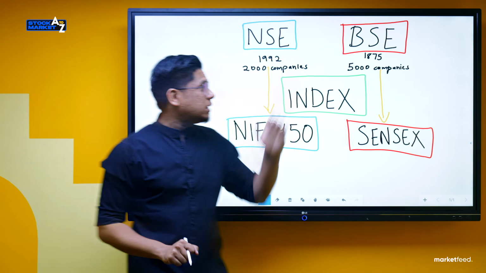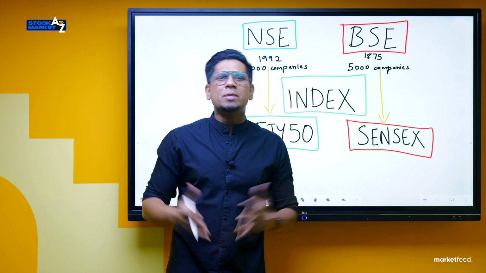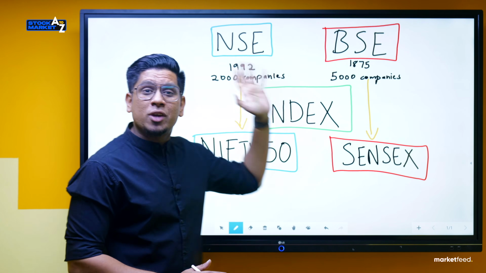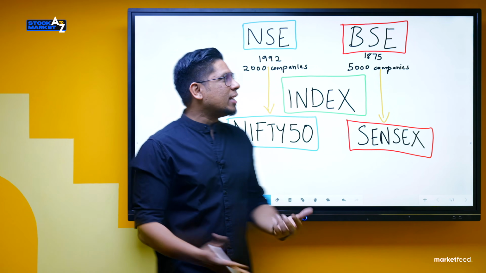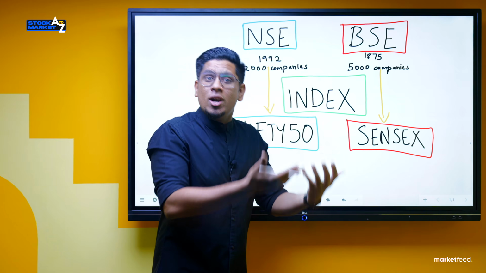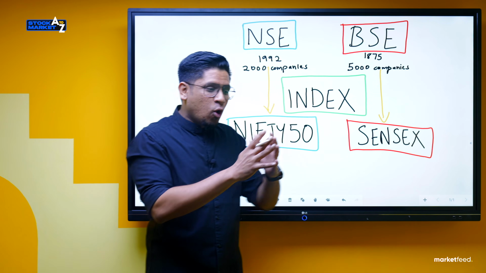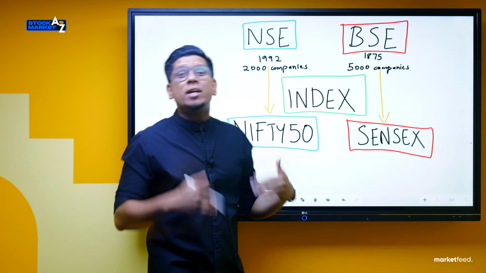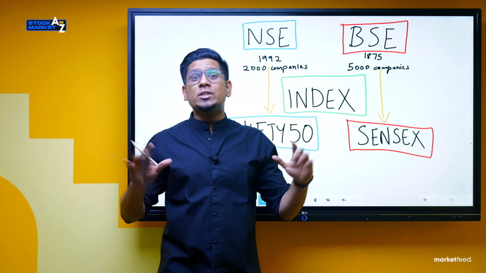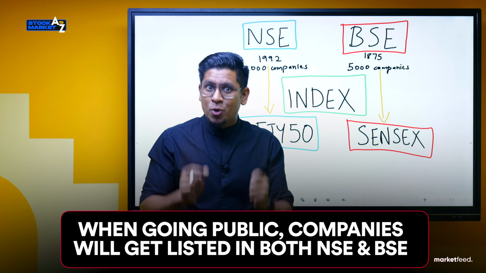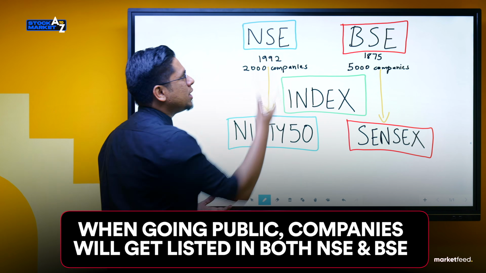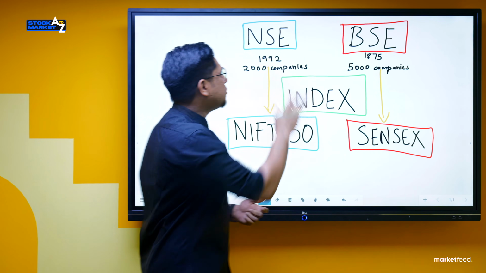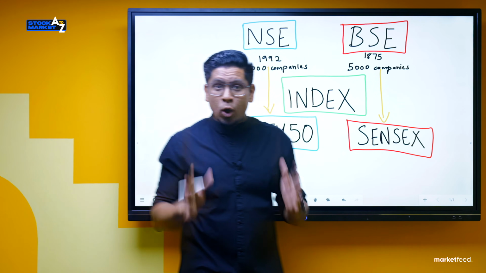One has 2000 companies and the other has 5000 companies. Now a simple question can be, why 2000 companies only in NSE and why 5000 companies in BSE? You have to understand that BSE is a way older stock exchange, and for that reason all the initial companies in India used to be listed only in BSE. But now all the companies which are going public by doing their IPO get listed both in NSE and BSE. So NSE is fairly newer. That's why it has fewer companies. So I hope you get the point.